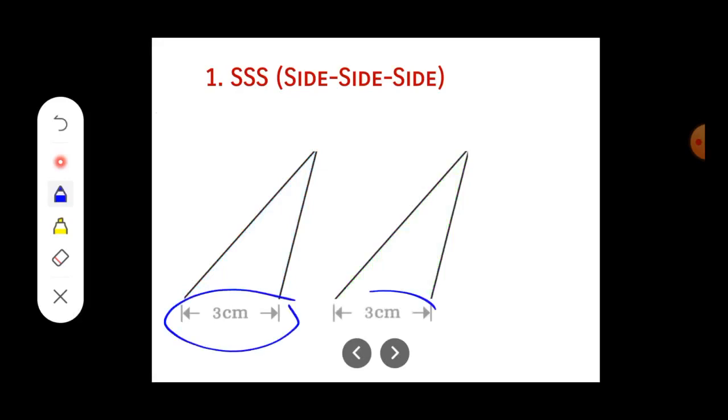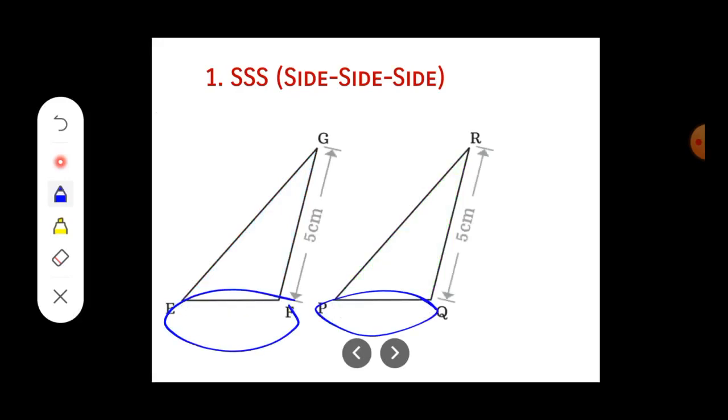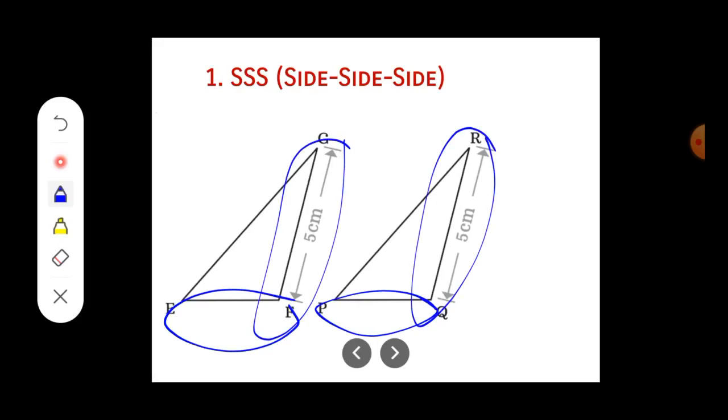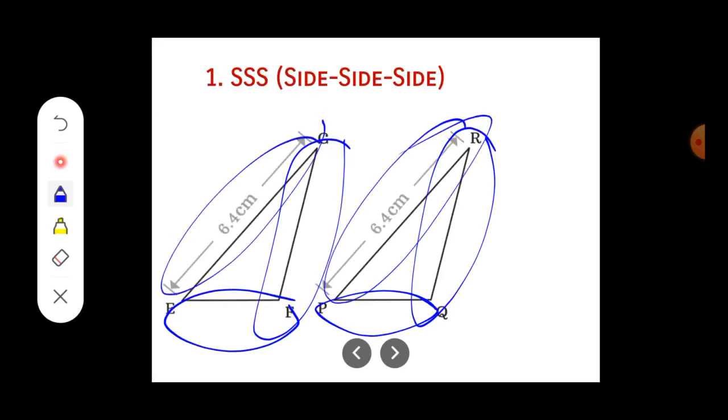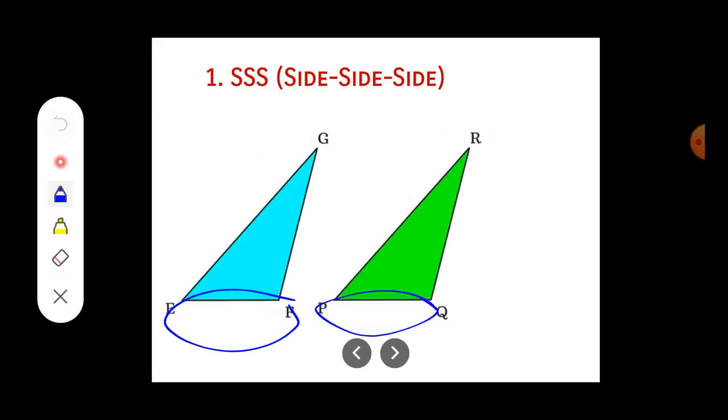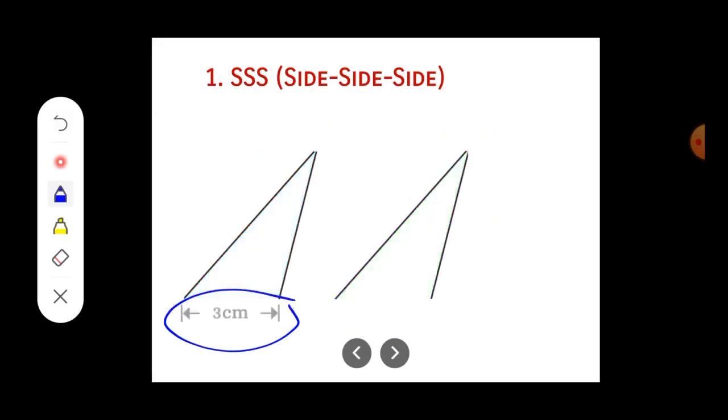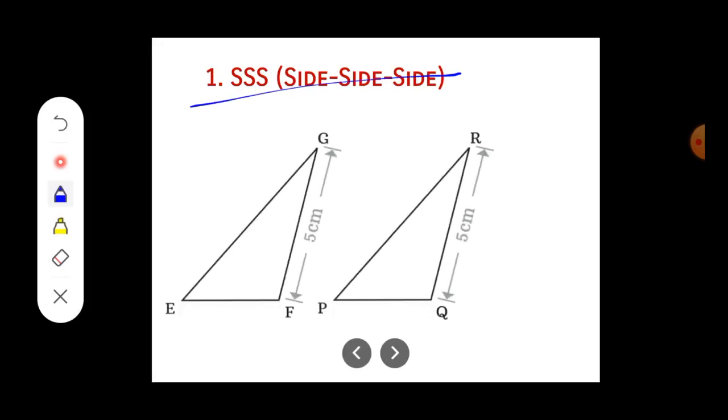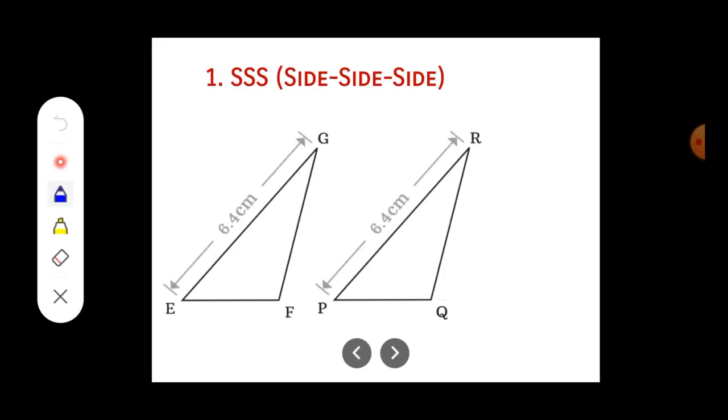So this is one side of the triangle which is getting matched. Again, another side is getting matched, right? And the third side also, just have a look, they are getting matched. If all the sides of the corresponding triangles are getting matched, then we will say the property is the side, side, side congruency criterion, right?